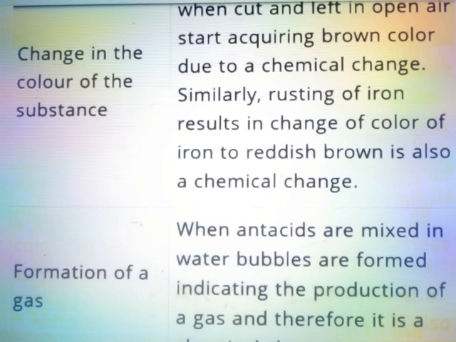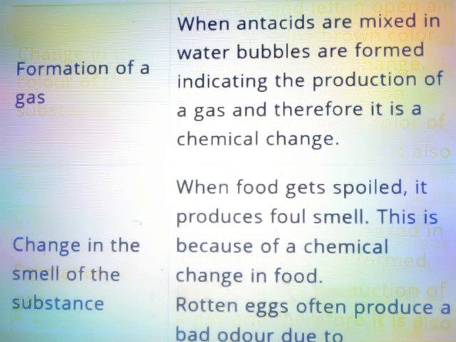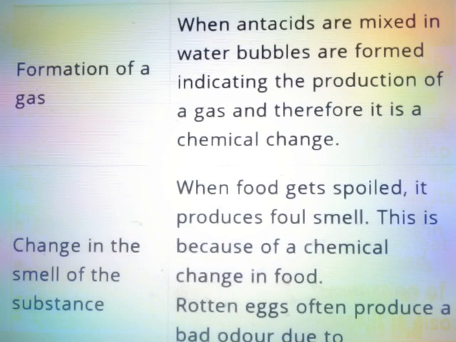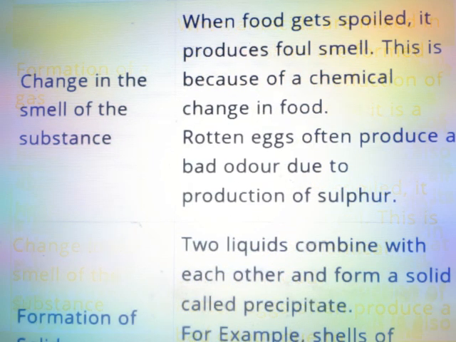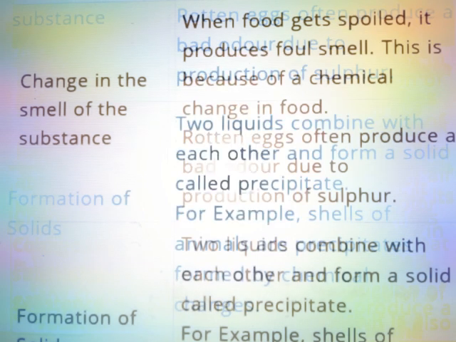Formation of a gas. When antacids are mixed in water, bubbles are formed indicating the production of a gas and therefore it is a chemical change. Change in the smell of the substance. When food gets spoiled, it produces foul smell. This is because of a chemical change in food. Rotten eggs often produce a bad odor due to production of sulfur.